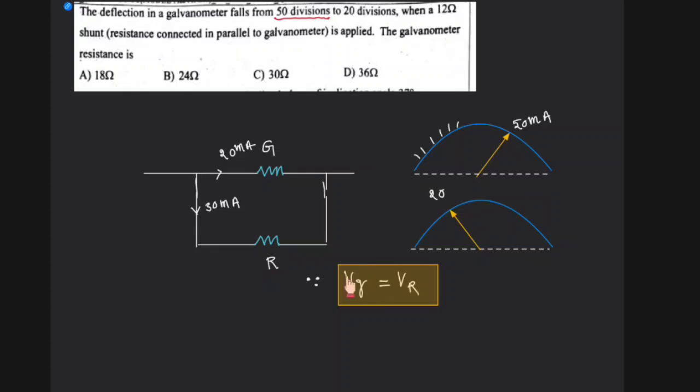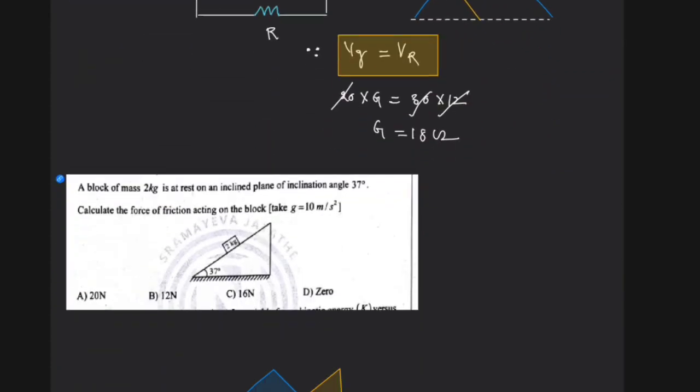Therefore the VG is, you could say, 20 into G will be equal to 30 into shunt, which is 12. 30 into 12, so this one gets cancelled. Therefore you get this. Sorry, one second, calculation mistake. So the 0 0 get cancelled and this 2 6 times, therefore G is equal to 18 ohms. That is the answer for this question. G equal to 18 ohms, right?